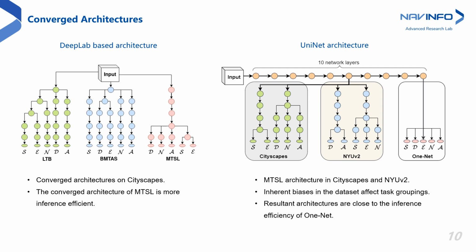When using the DeepLab based architecture, we see that MTSL leads to a more inference efficient architecture. In UniNet, MTSL results in different converged architectures based on the dataset. Inherent biases in the dataset affect the task groupings, leading to different architectures. Nevertheless, MTSL leads to architectures that have inference efficiency closer to OneNet.